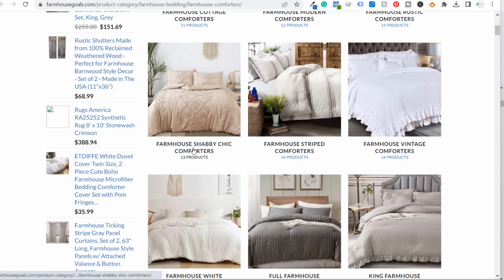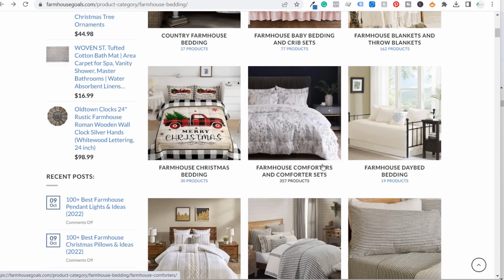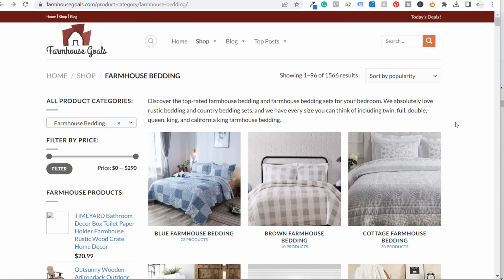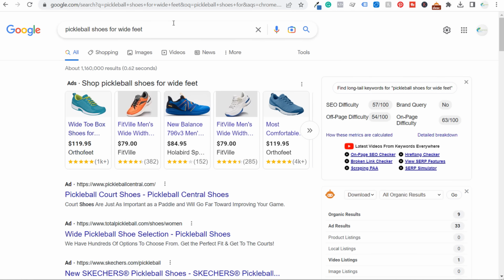long tail keywords. It's much easier to rank high for farmhouse shabby chic comforters than it is for a keyword like farmhouse comforters or farmhouse bedding sets, because those keywords have much higher search volume, whereas my other keywords, we come back over here again, and we're looking at my keyword for farmhouse striped comforters, for example. It's going to be much easier to rank this page for this keyword and other relevant farmhouse striped comforters search terms, the same way that websites are trying to rank for pickleball shoes for wide feet, because ultimately what we